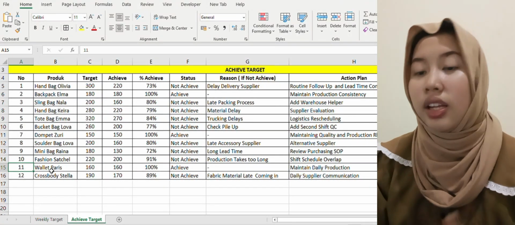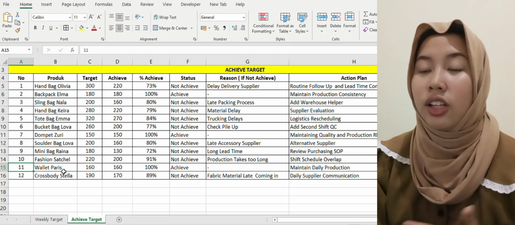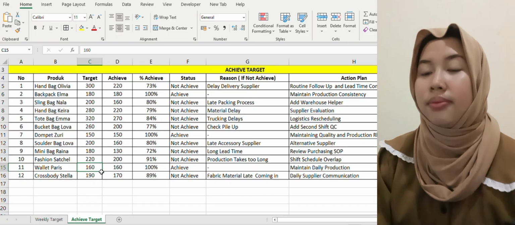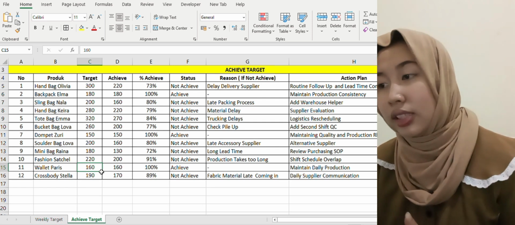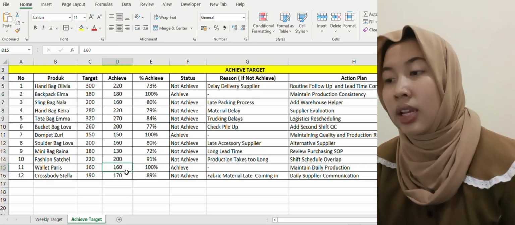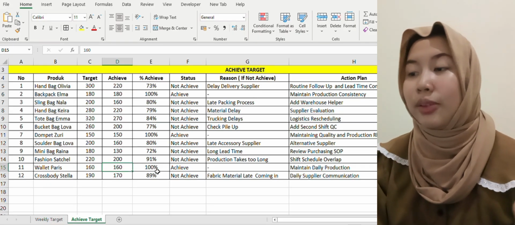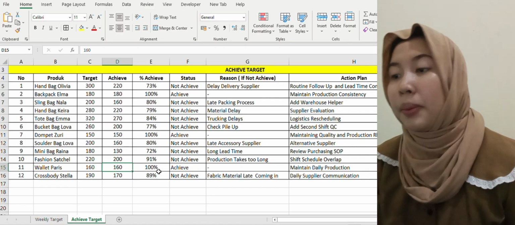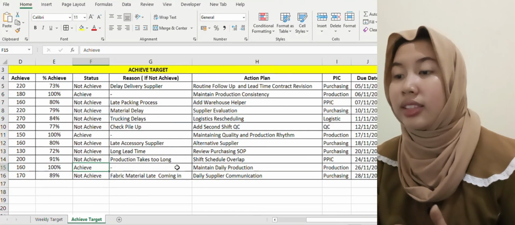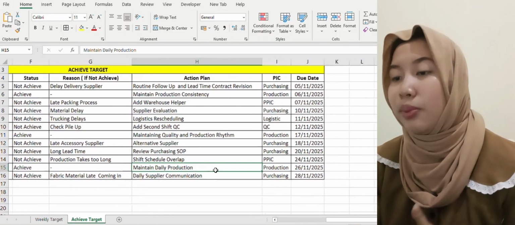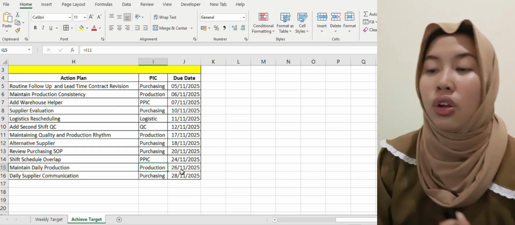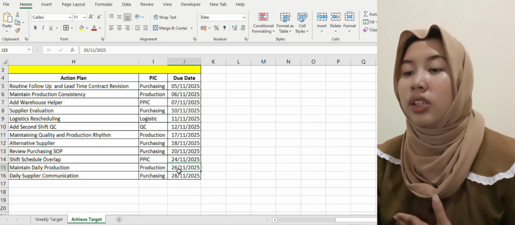For number 11, the product is Wallet Paris. The target is 160 pieces, and the achievement is also 160 pieces, giving 100% achievement, meaning the target was achieved. The action plan is to maintain daily production, and the PIC is production, with a due date of November 26, 2025.